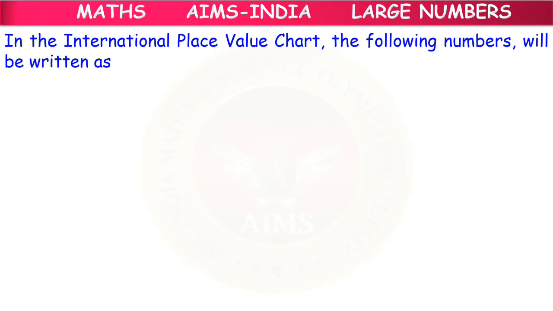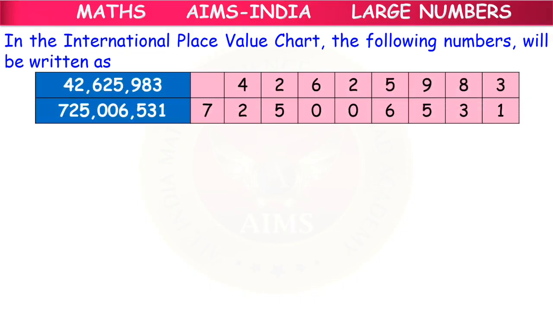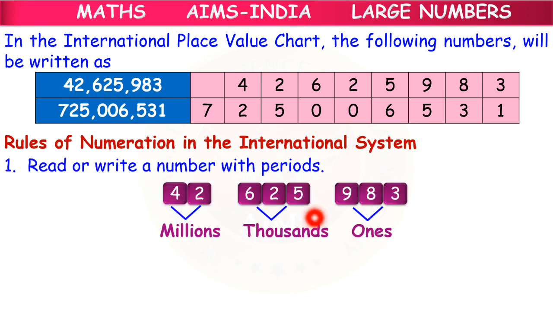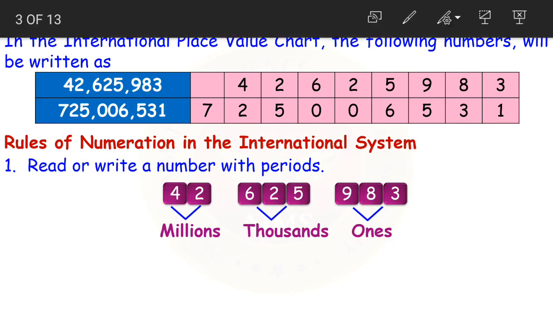In the international place value chart, the following numbers will be written as. We are given some numbers here. See, this is the number 42,625,983. See children, how do we read this number is in the same way. The same rules follow to both Indian and international systems. The only difference is that the periods are different here.